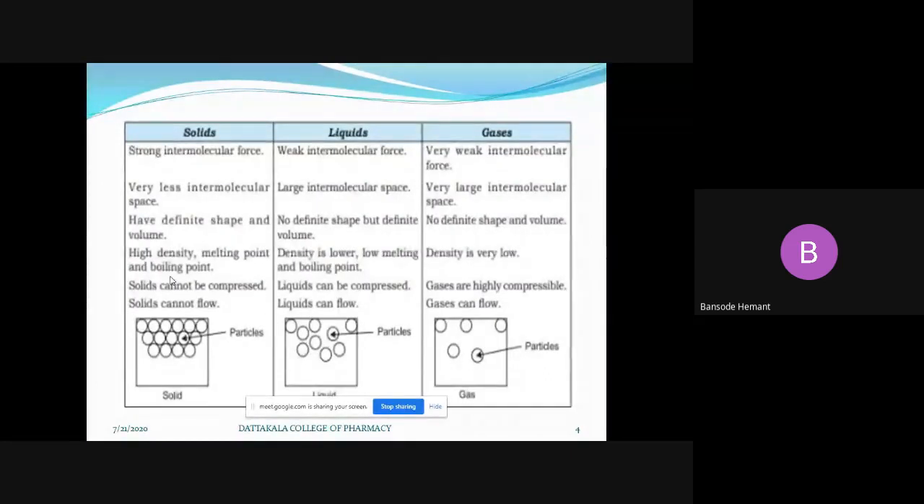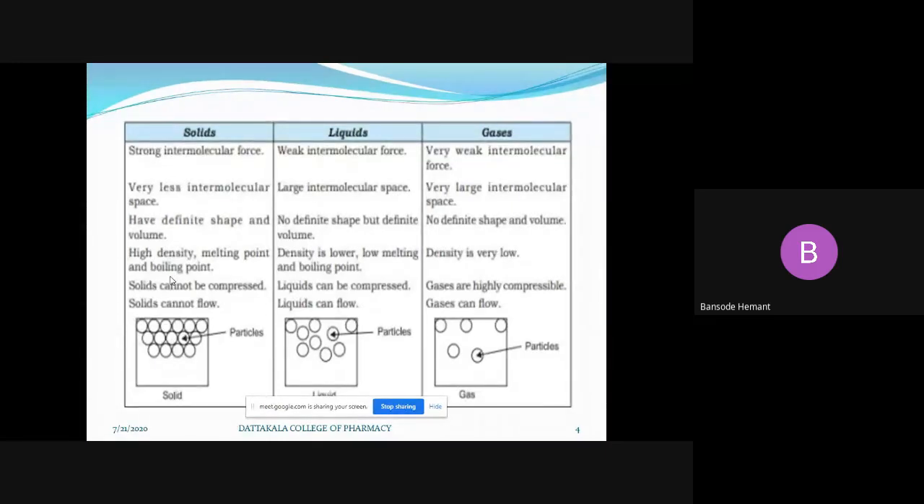They show high density, and melting point is again high, because we know that melting point is the temperature or the energy required to break the interaction or the intermolecular forces between the molecules of the solids. Okay, if the forces are too strong, that means we need to provide more energy.